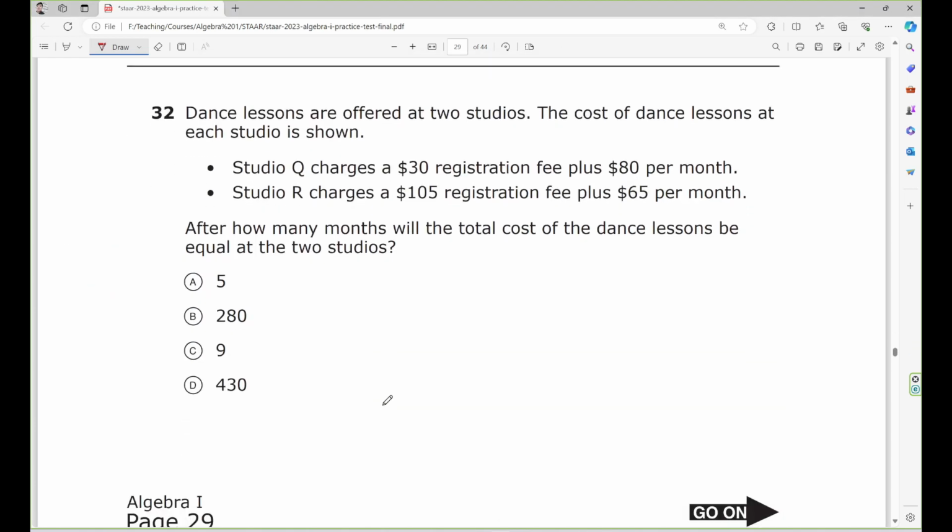Alright, number 32. Dance lessons are offered at 2 studios. The cost of dance lessons at each studio is shown. Studio Q charges a $30 registration fee plus $80 per month. Now here's the thing. When we see fees, this is the initial value.